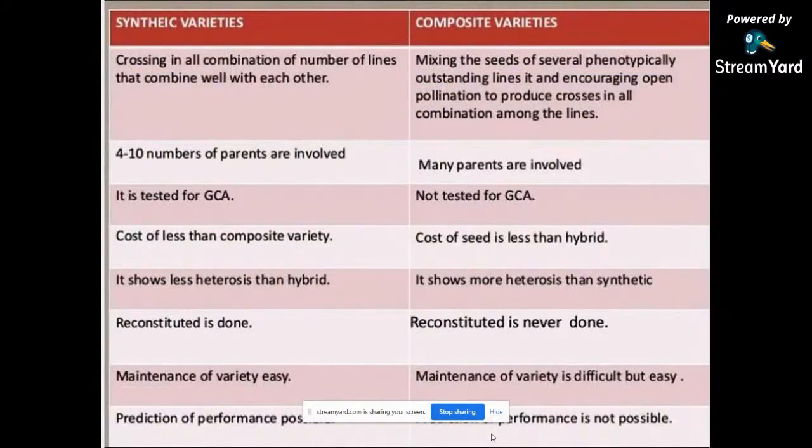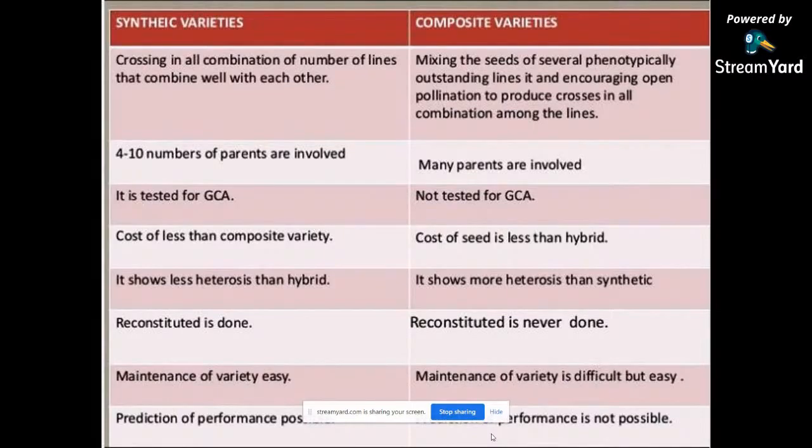The difference between synthetic variety and composite variety: in synthetic variety, crossing in all combinations of a number of lines that combine well with each other. In composite variety, mixing the seed of several phenotypically outstanding lines and encouraging open pollination to produce crosses in all combinations among the lines. In synthetic, 4 to 10 parents are involved. In composite, many parents are involved. Synthetic is tested for GCA. Composite is not tested for GCA.